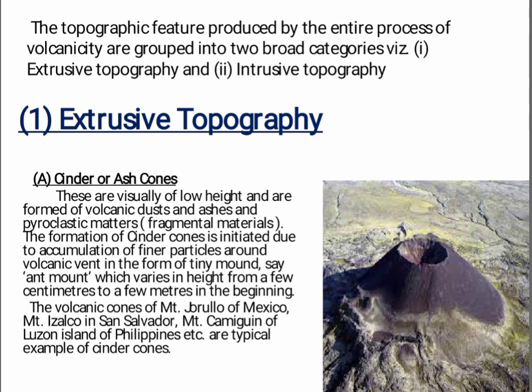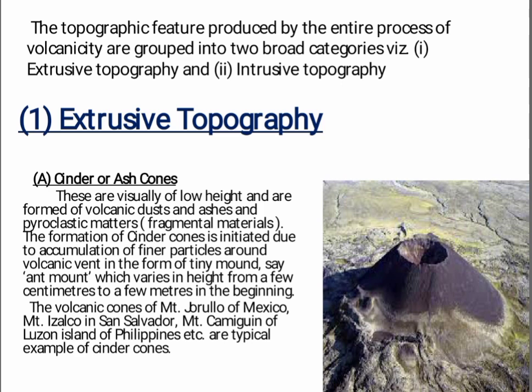Let's discuss extrusive topography. The first landform of this category is cinder or ash cones. These are usually of low height and are formed of volcanic dust and ashes and pyroclastic matter.